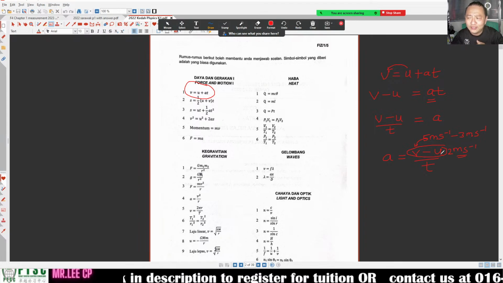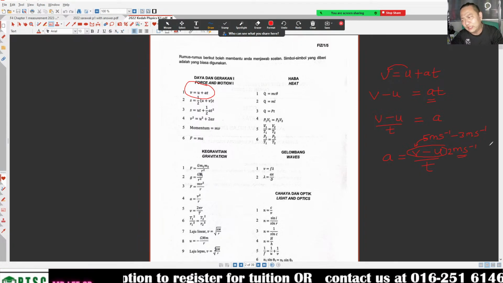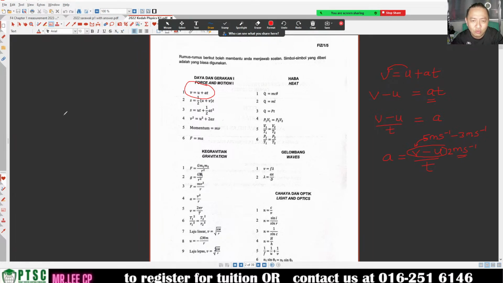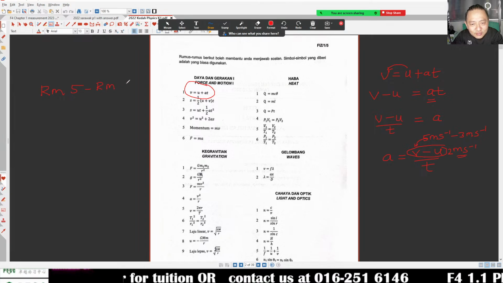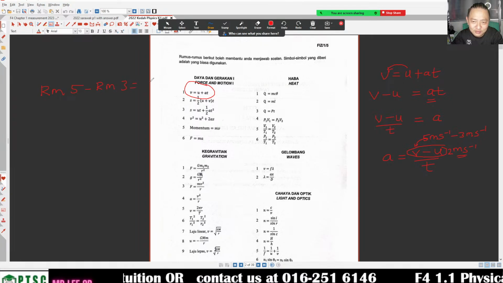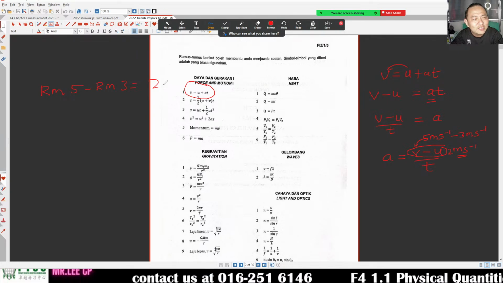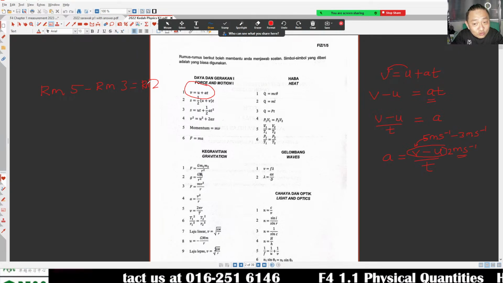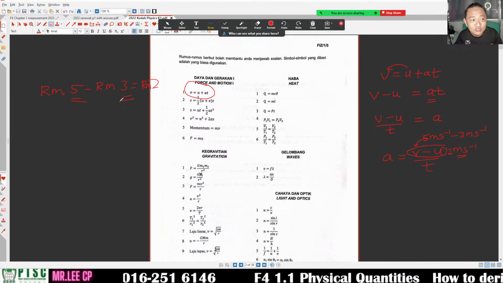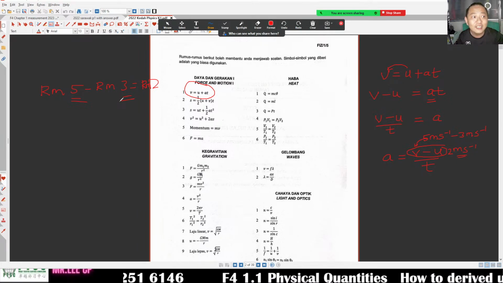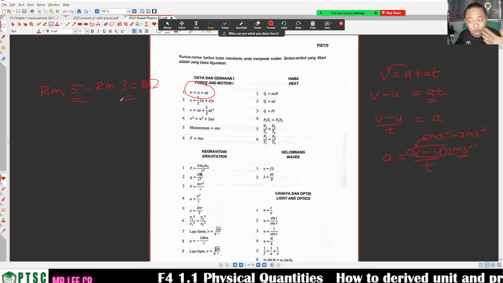Why, teacher? Why 5 ms minus 1 minus 3 ms minus 1 is still ms minus 1? Right? 5 ringgit minus 3 ringgit, how many? You answer me. 2? What 2? 2 rupiah? 2 Singapore dollar? 2 USD? Should be 2 ringgit. This plus and minus will not cause the unit to change. When you divide, or times it, yes, it will change the unit.